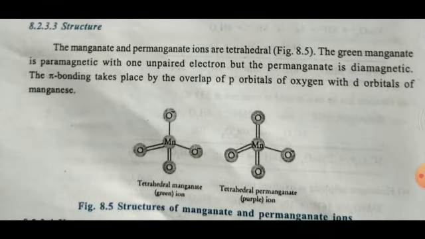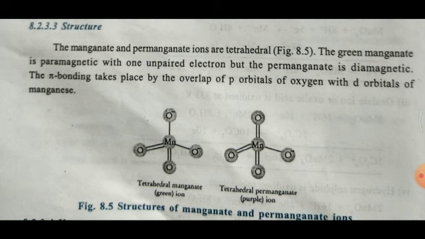Next, we study the structure of manganate and permanganate. Both manganate ion and permanganate ion are tetrahedral. Manganate is green in color and permanganate is purple in color. Both have tetrahedral structure. Structures of these are given.